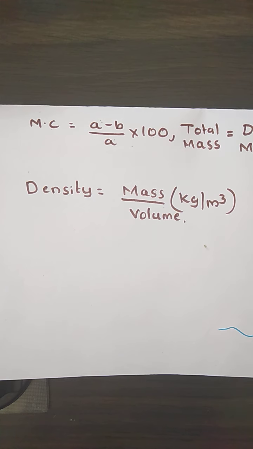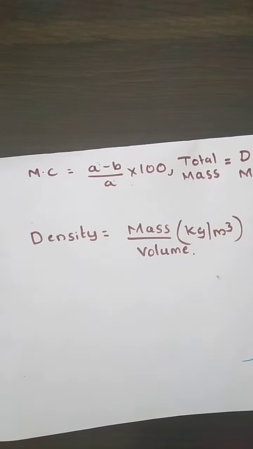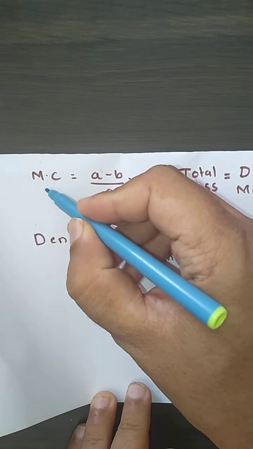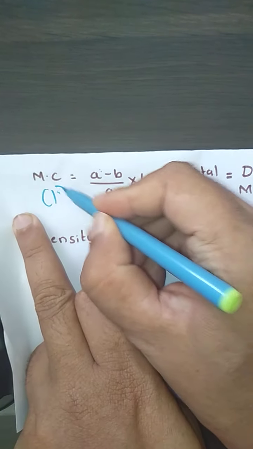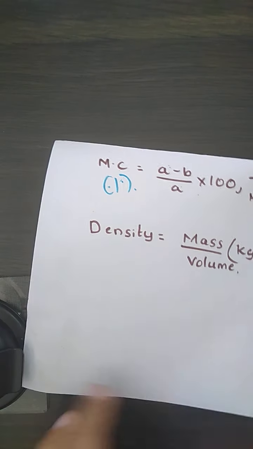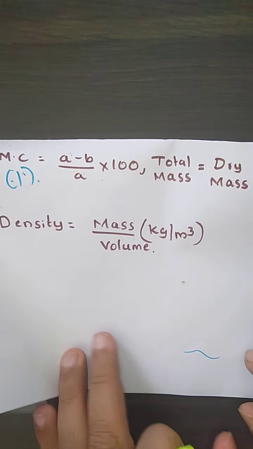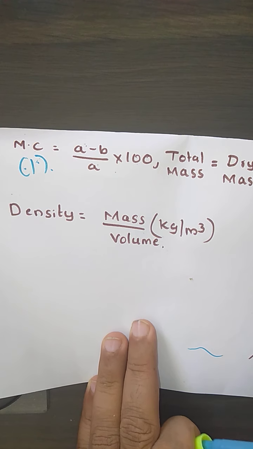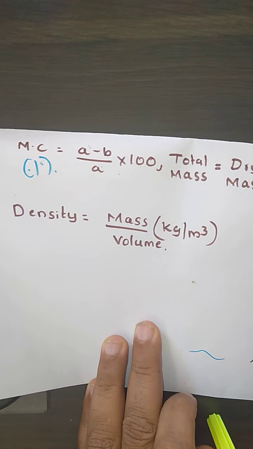As in the last class, we have seen what moisture content is. Moisture content is nothing but the presence of water, or the presence of moisture, in the solid waste. So it is measured in terms of percentage. Now what is the formula for moisture content? Moisture content is measured by (a minus b) divided by a, into 100.